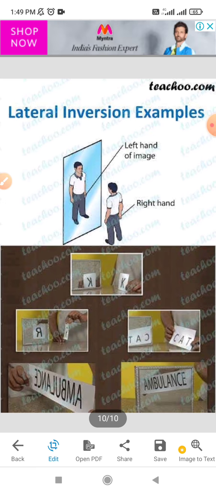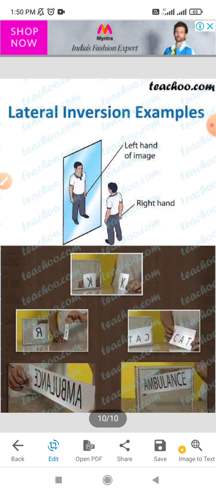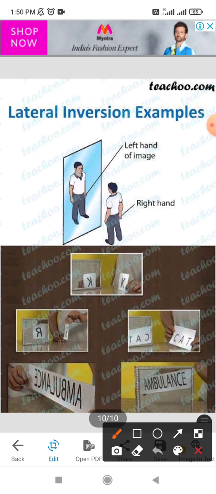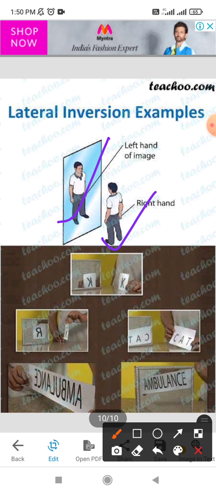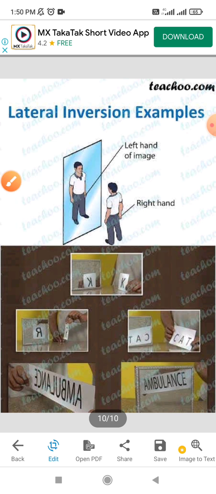Now see lateral inversion. The word K is coming on the opposite side. The right hand side is real में जो है right hand side यहाँ पे है, but in the image we will see on the left hand side. यहाँ पे cat, यहाँ पे देखो ये लिखा है, but it comes opposite from right to left direction. C is in the right, but in the image it will come on left side. So this is all for today's topic. We will continue the next topic in the next video.